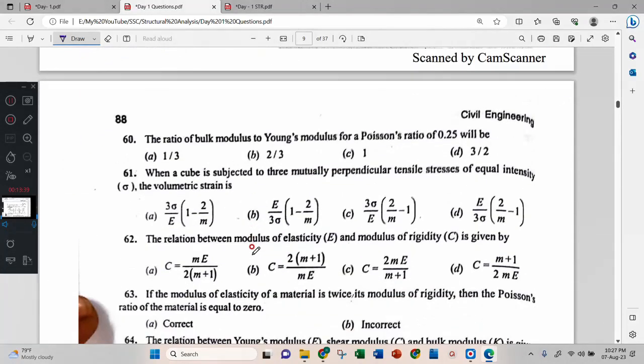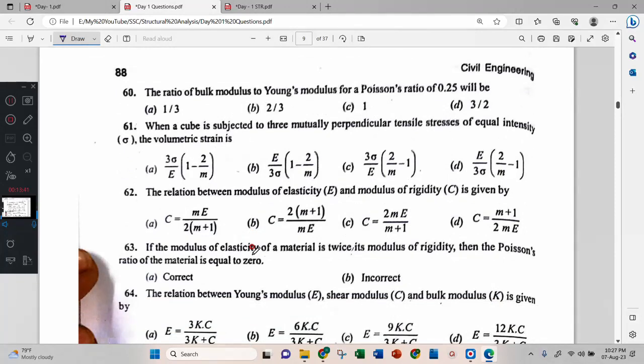The ratio of bulk modulus to the Young's modulus for Poisson's ratio 0.25. E equal to 3K into 1 minus 2 mu. Mu is how much? 0.25. 0.25 into 2, 0.5. 1 minus 0.5, 0.5. 3 into 0.5, 1.5. K equal to... the answer is 3 by 2.